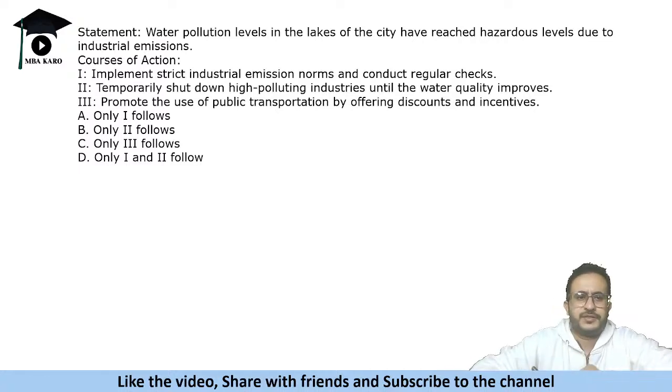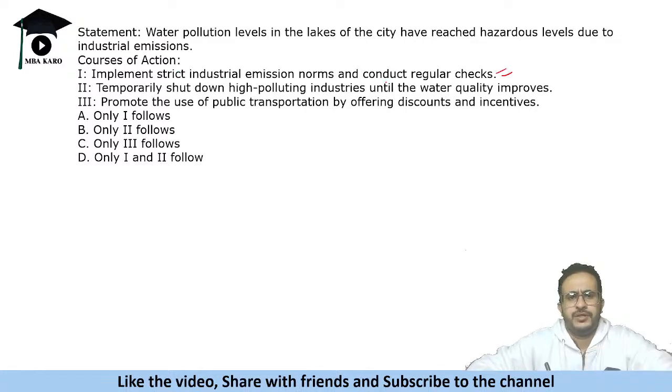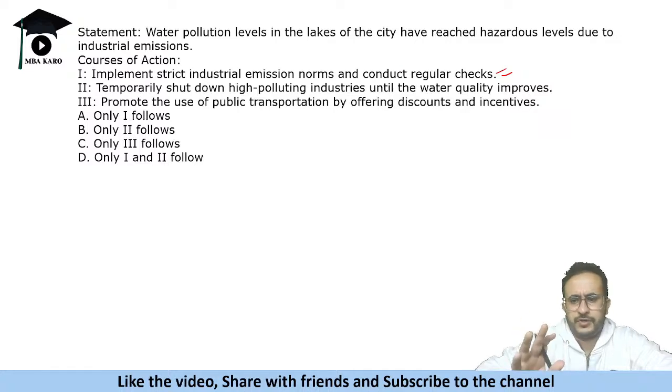Now we are given some courses of action. Implement strict industrial emission norms and conduct regular checks. Yes, if you have some norms and regular checks, this will keep a check on the pollution levels. Okay, temporarily shut down high polluting industries until the water quality improves.